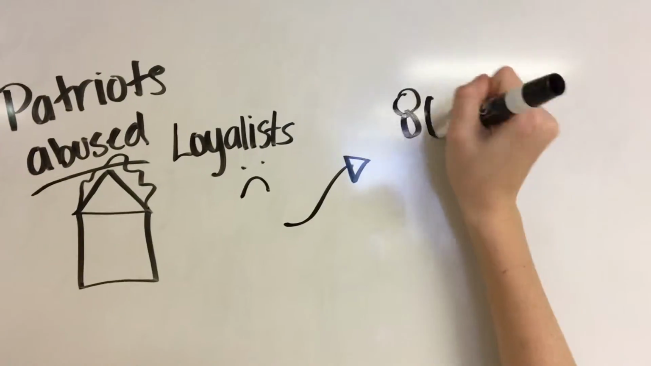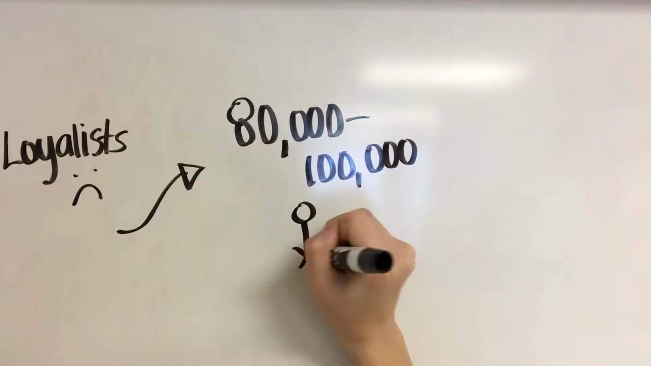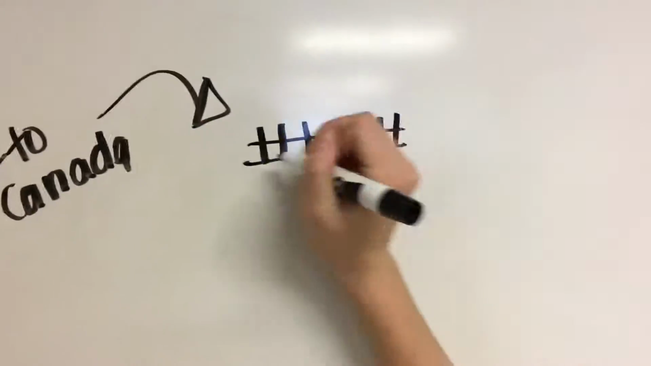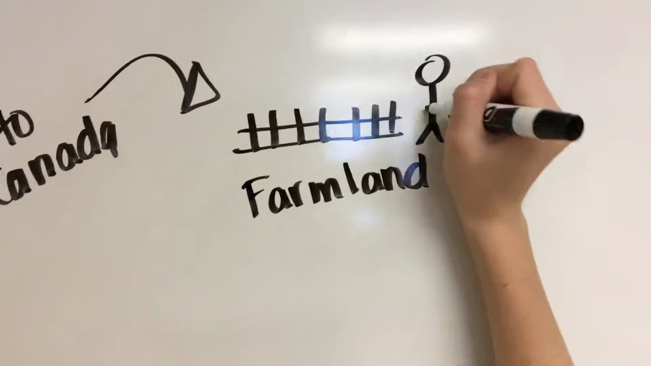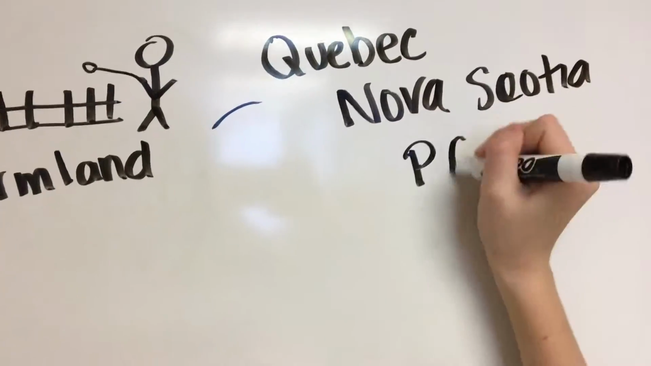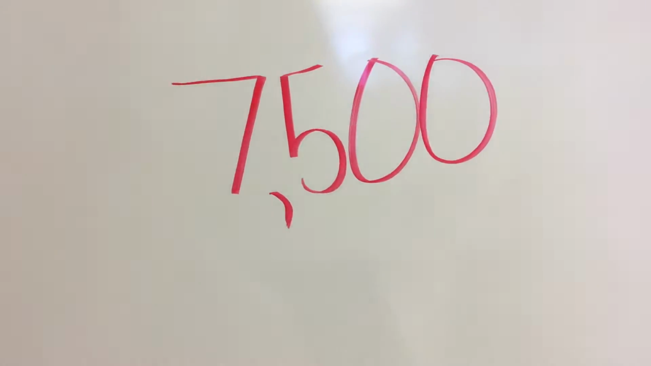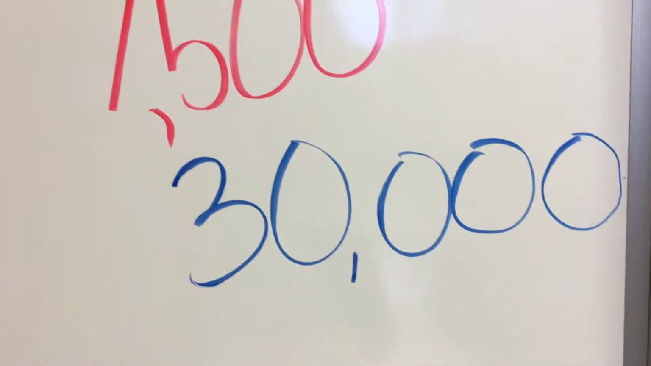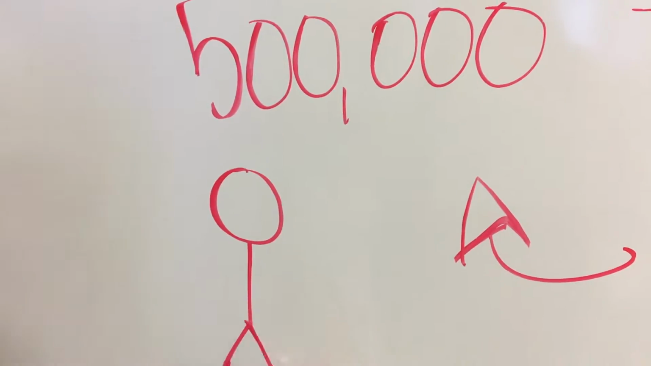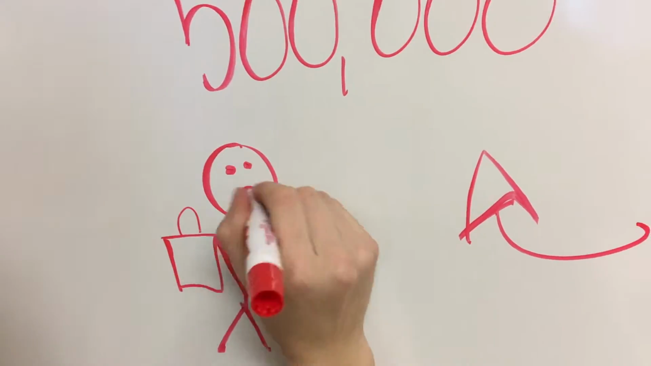This caused barbaric behavior from the Patriots towards the Loyalists, such as burning their homes and assassination. 80,000 to 100,000 Loyalists left the 13 colonies and moved to England and British colonies. Many of the Loyalists accepted farmland homes in Quebec, Nova Scotia, and PEI. When Loyalists began to settle in Canada in 1783 to 84, 7,500 chose Ontario, 30,000 picked Cape Breton, and 2,000 went to Quebec.